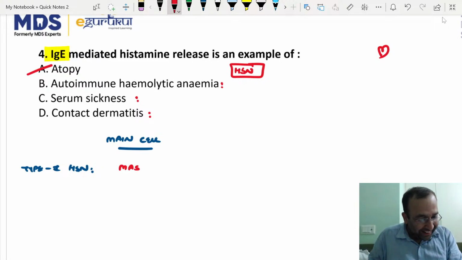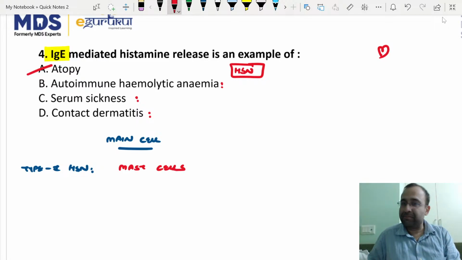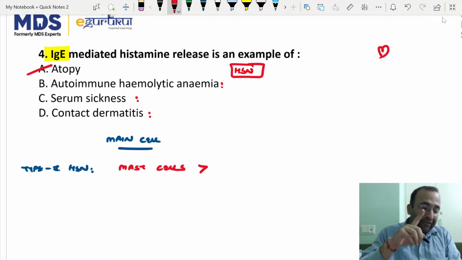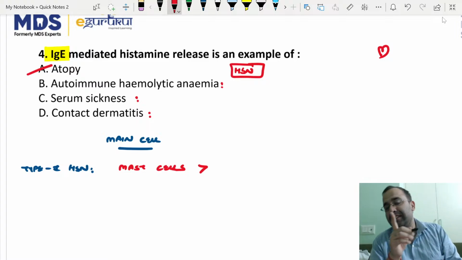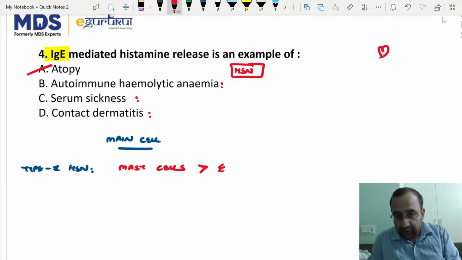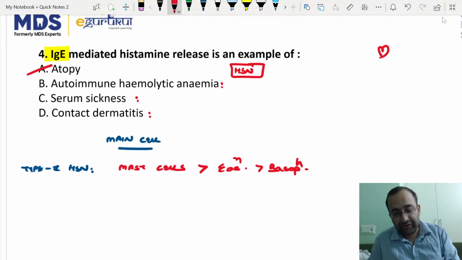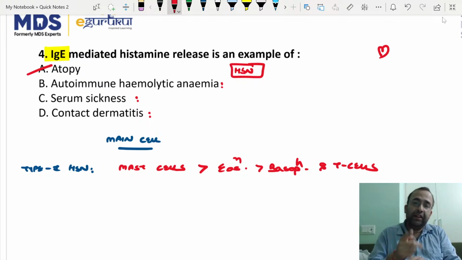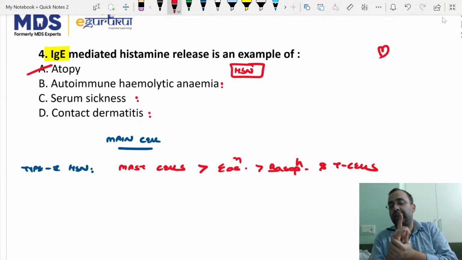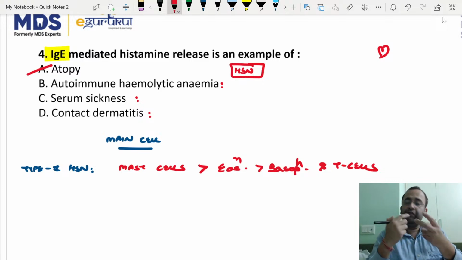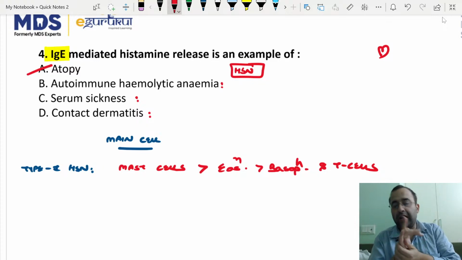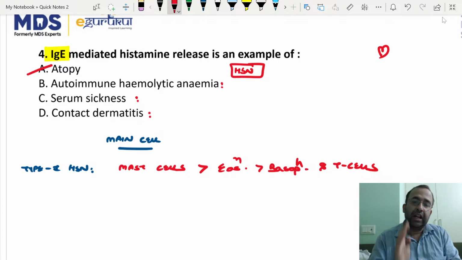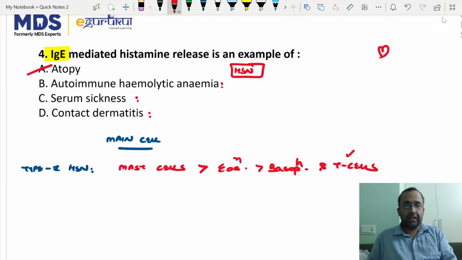Main cell is mast cell. Main cell is mast cells, followed by which leukocyte increases in peripheral blood? Eosinophils, basophils, and T cells. So recent PYQ: cell associated with type 1 hypersensitivity is eosinophil, basophil. Another question: cell associated with type 1 hypersensitivity is T cell, B cell, plasma cell, NK cell. Answer to be marked was T cell.